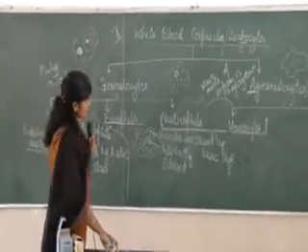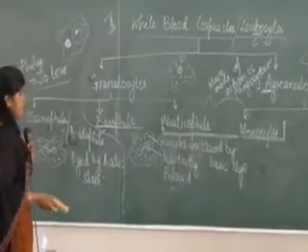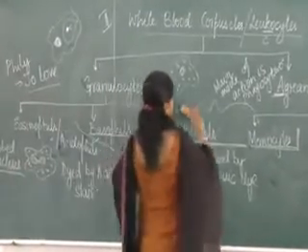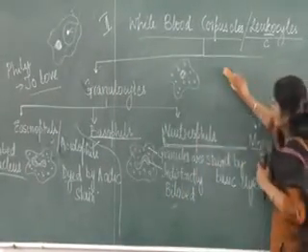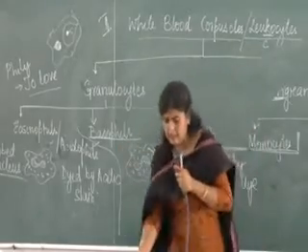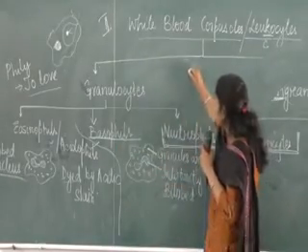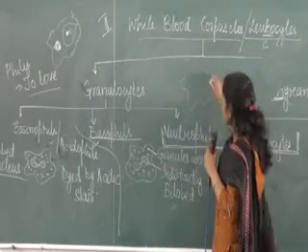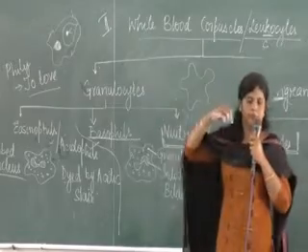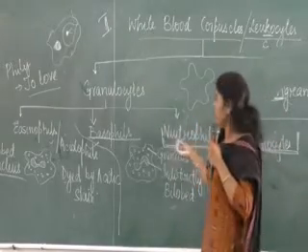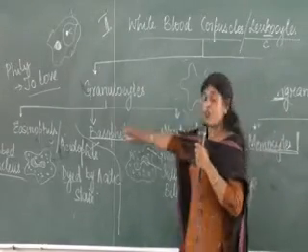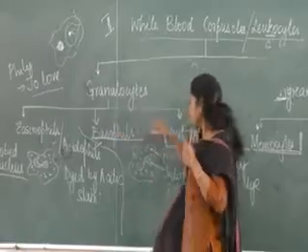Okay, now we come to neutrophils. Highly amoeboid. Around 60% of the total WBC is neutrophil. Basophils are the largest WBC out of all.